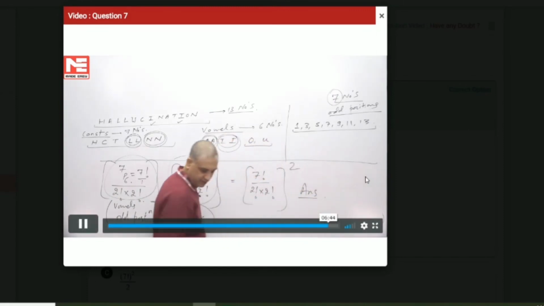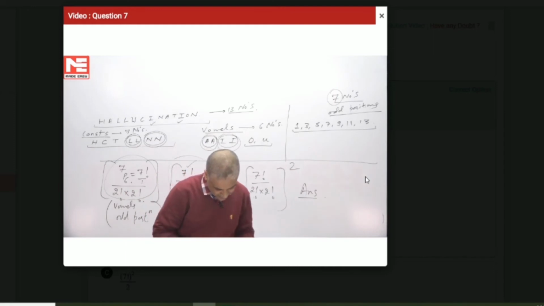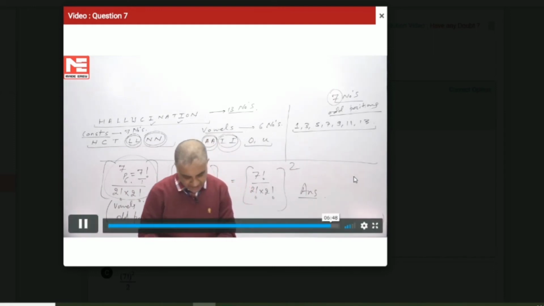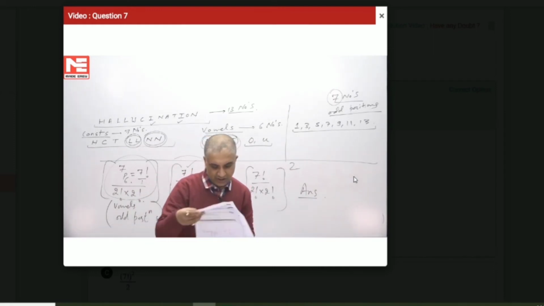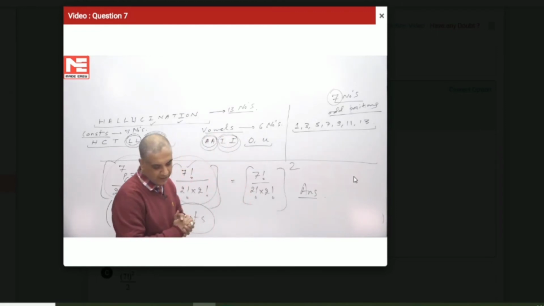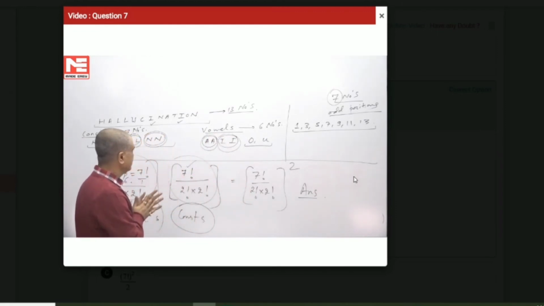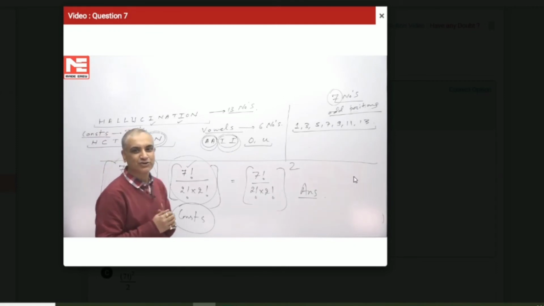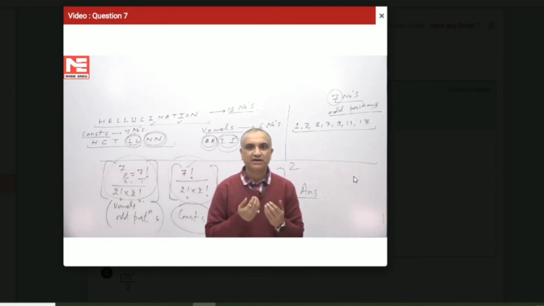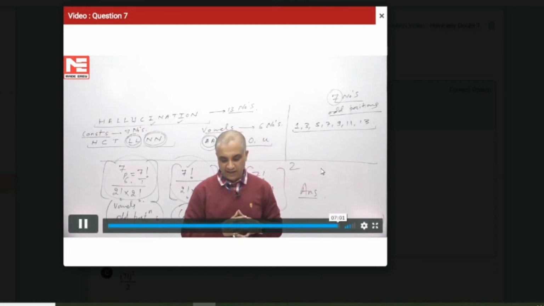Let's check out whether the answer is in this form. This is our option number B. So for this question, our answer is 7 factorial by 2 factorial, 2 factorial whole square, and that's a really simple question based upon the arrangement of the vowels and consonants.